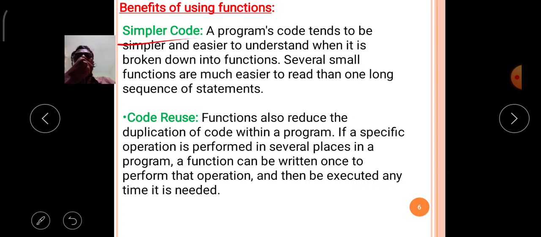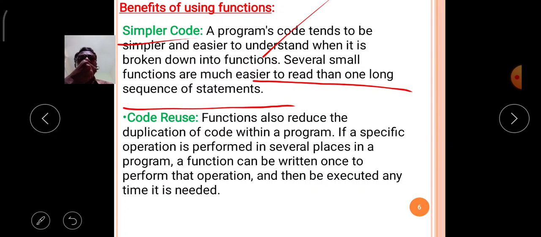A programmer's code tends to be simpler and easier to understand when it is broken down into functions. Several small functions are much easier to read than one long sequence of statements.